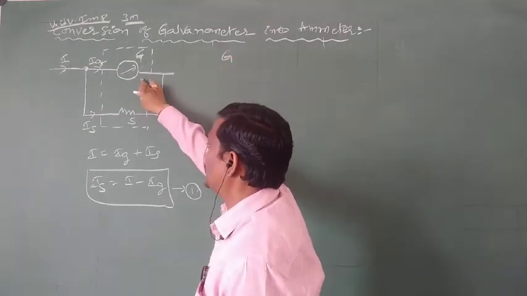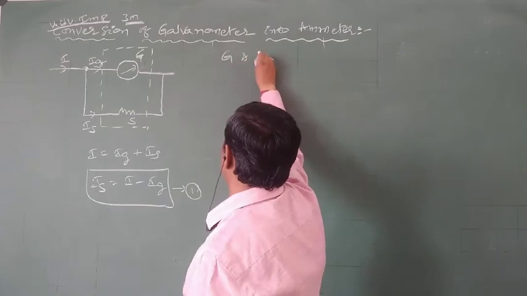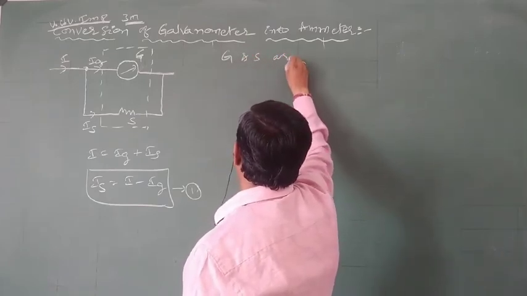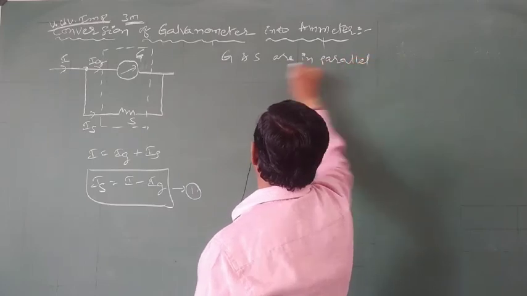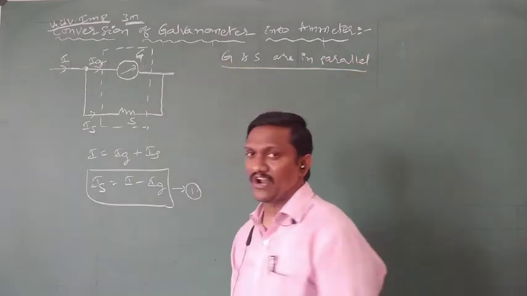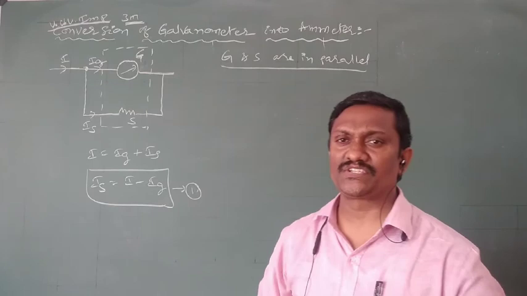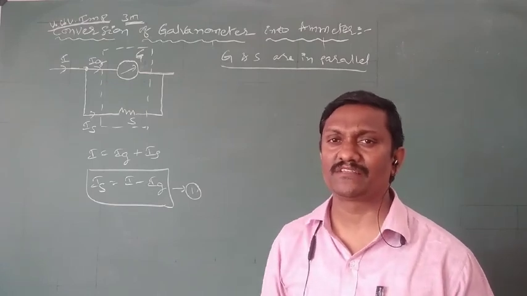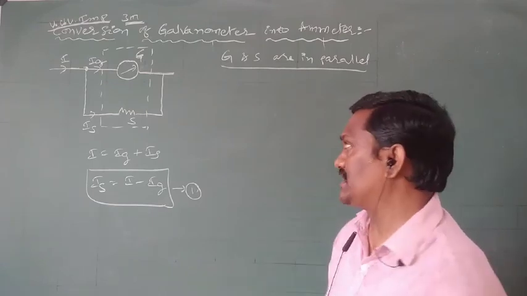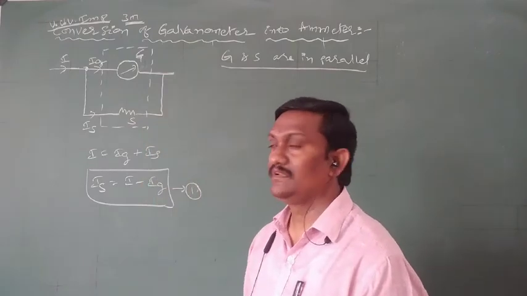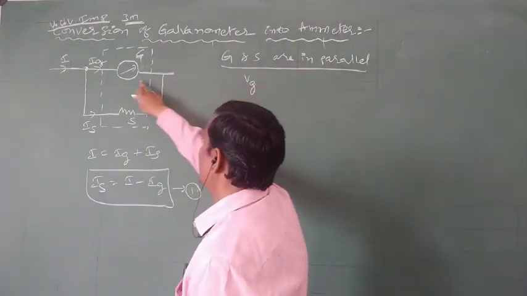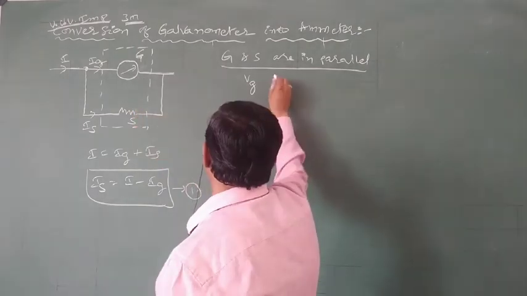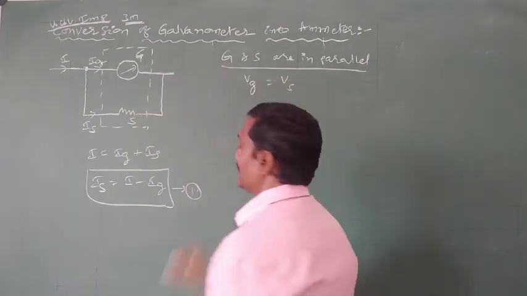Next, according to the diagram, the G resistance and S resistance, G and S, are in parallel. So the both resistances, G value and S value, are joined in parallel. But we know in series combination current is the same. In parallel combination potential is the same. That means the potential across the galvanometer and the potential across the small resistance are always equal.